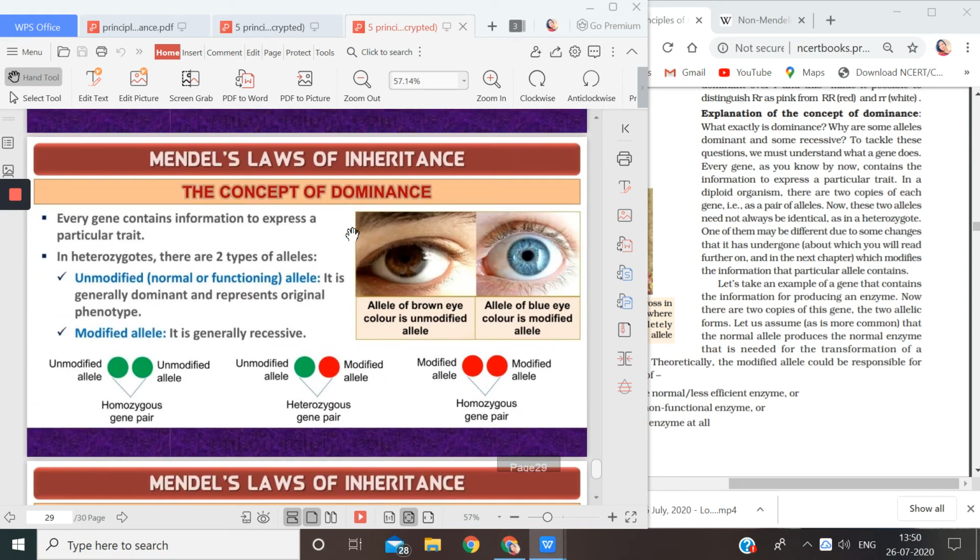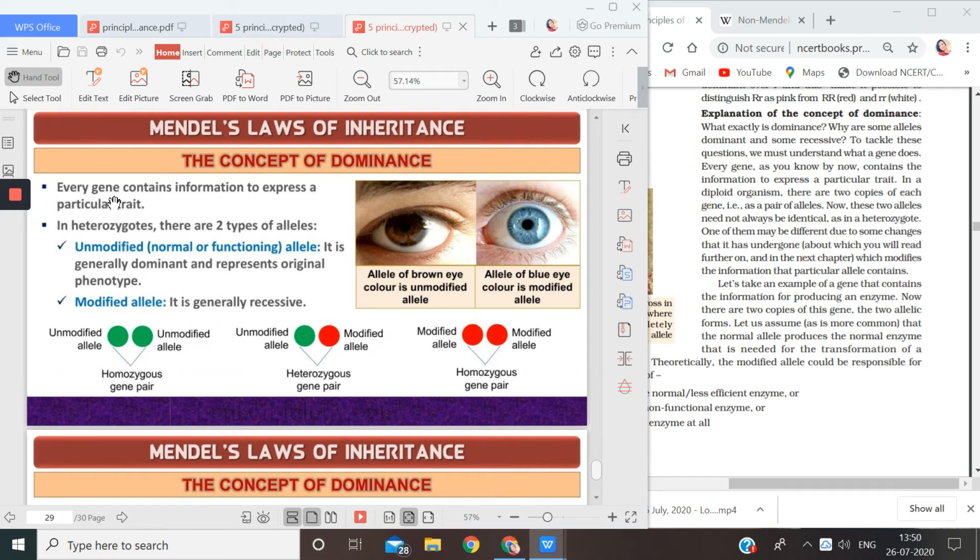I just want to show you this. See here, every gene contains information to express a particular trait. Now, in heterozygotes, there are 2 types of alleles, like capital T and small t. The unmodified or normal functioning allele is generally dominant and represents the original phenotype, because it has just been carried forward from parent to offspring. It has not been modified.